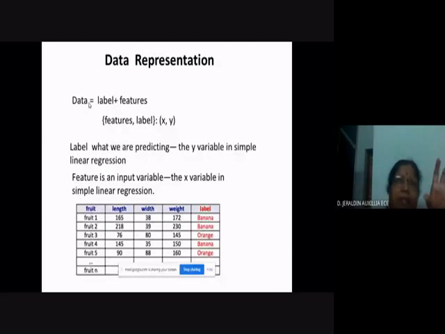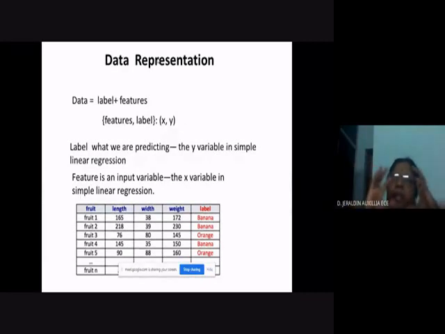Suppose you are trying to sell or purchase a house in a particular area in Nagercoil, and there are 100 houses there. The 100 houses together are the data set. House number 1, house number 2, house number 3, house number 4, and so on. House number 1 is a data point, and house number 2 is another data point, right?